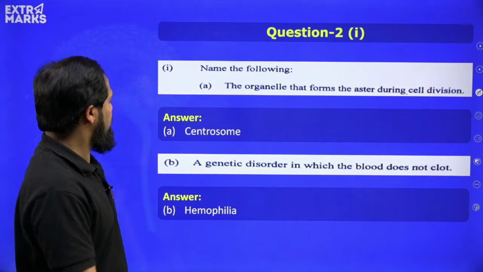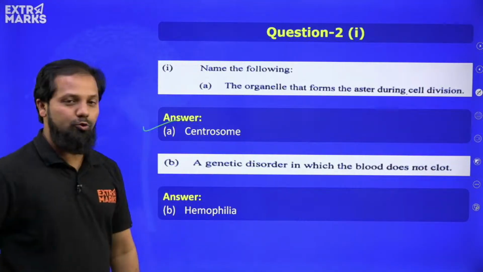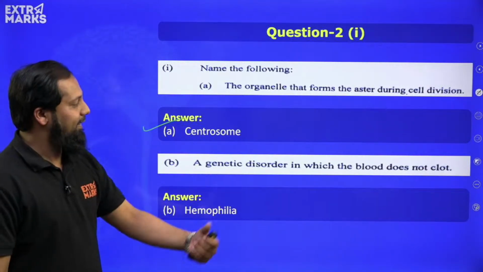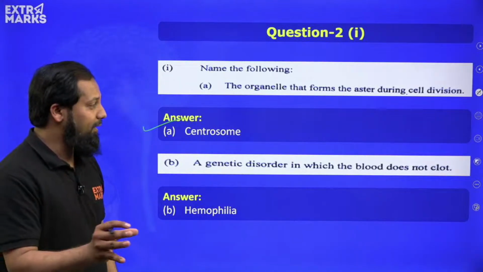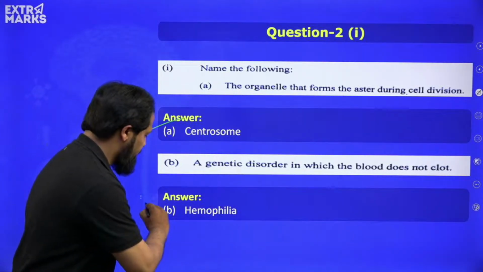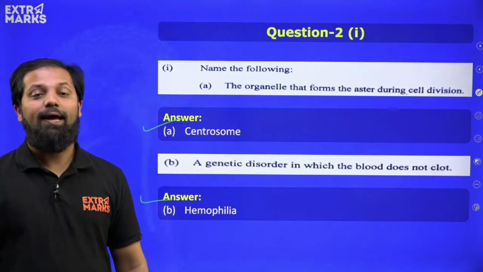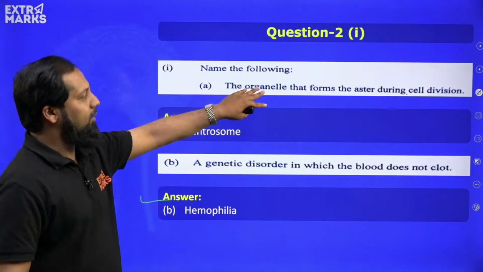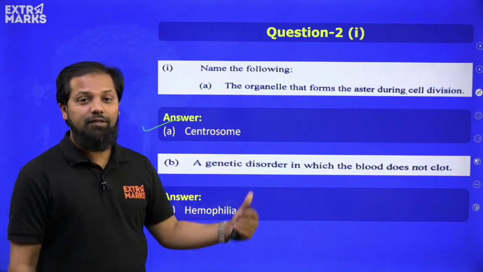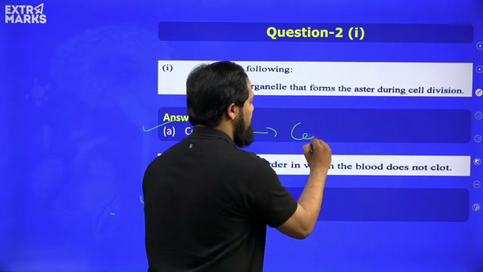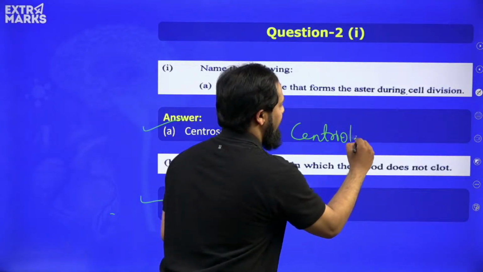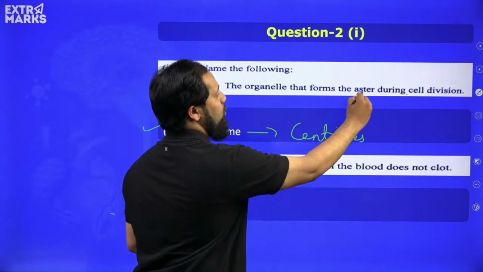Okay, so the answer for this is centrosome. And then we have got a genetic disorder in which the blood does not clot. The answer is hemophilia, because the organelle that forms aster, centrosomes, are the ones which are formed from the centrioles. Okay, and they are very much important for the formation of the aster.